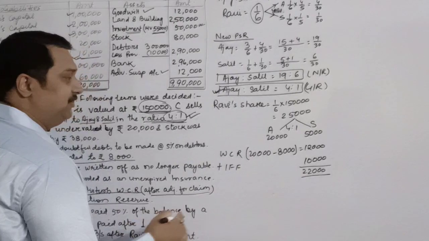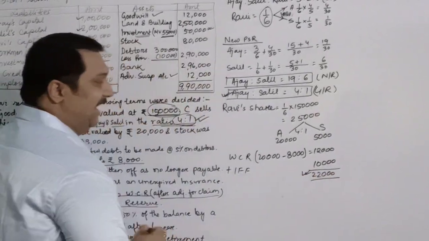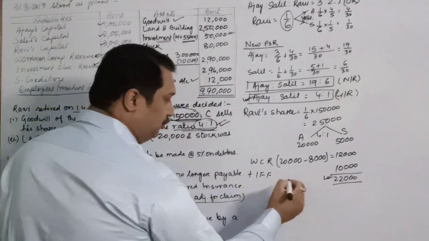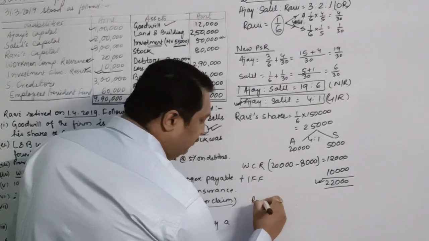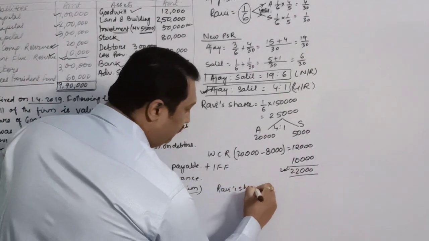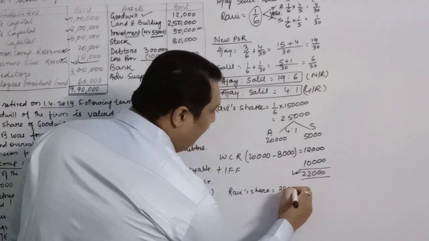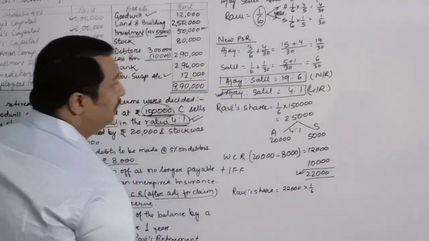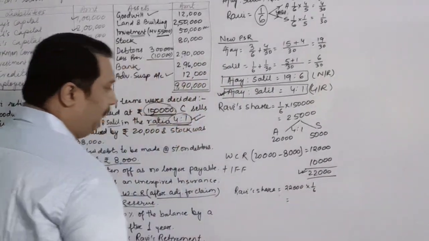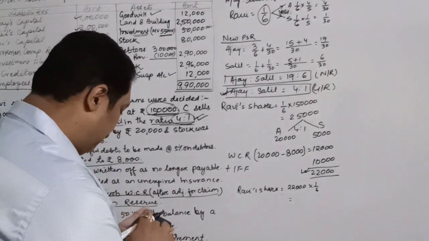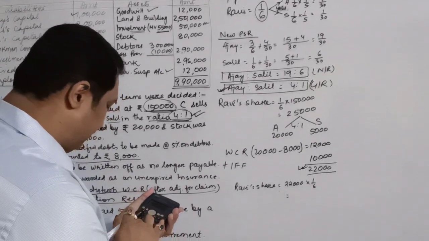This 22,000 will be distributed in the sacrificing gaining ratio. So we'll take out Ravi's share from here. Ravi's share out of this 22,000 into 1 by 6, it will be 22,000 divided by 6.